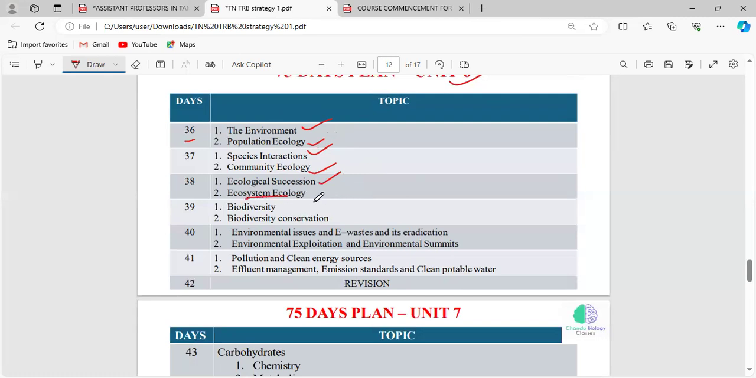And you can also finish ecosystem ecology. So these are all simple topics, so you can study both concepts in a day. And in day 39, you can finish biodiversity and biodiversity conservation.